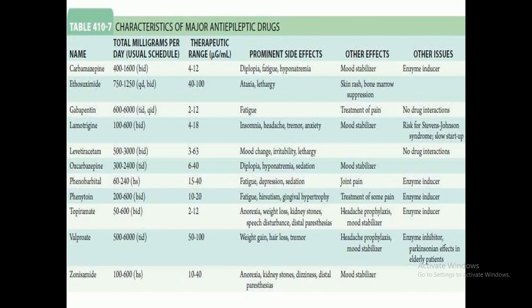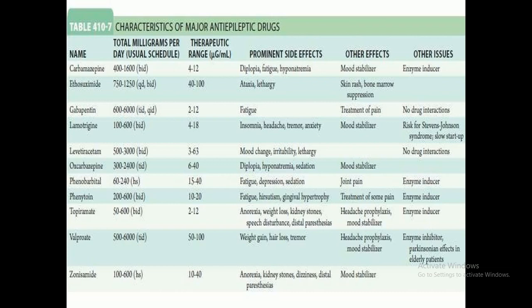Then phenytoin is available at a dose of 200 to 600 milligram. Topiramate is available at 50 to 600 milligrams. Valproate is available at the dose of 500 to 600 or so, three times a day. And ethosuximide is another agent available at the dose of 100 to 600. It depends upon all these drugs.